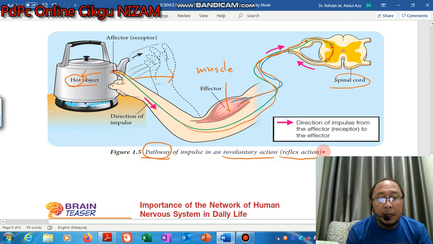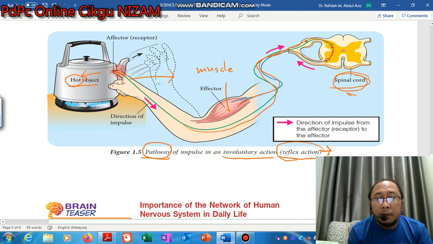So this is the pathway, or mechanism, for the reflex action. You must remember again that reflex action involves only the spinal cord, and does not involve the brain.